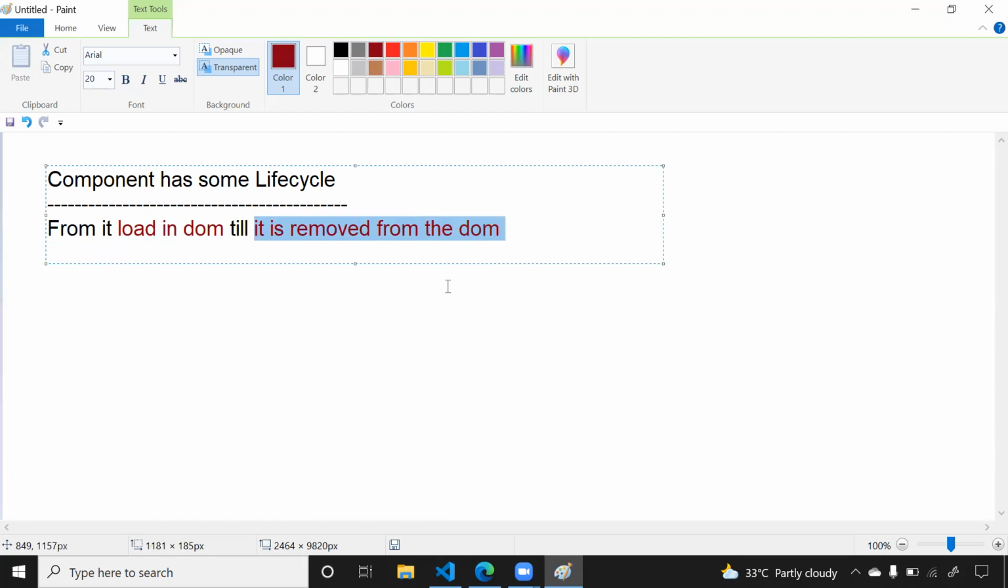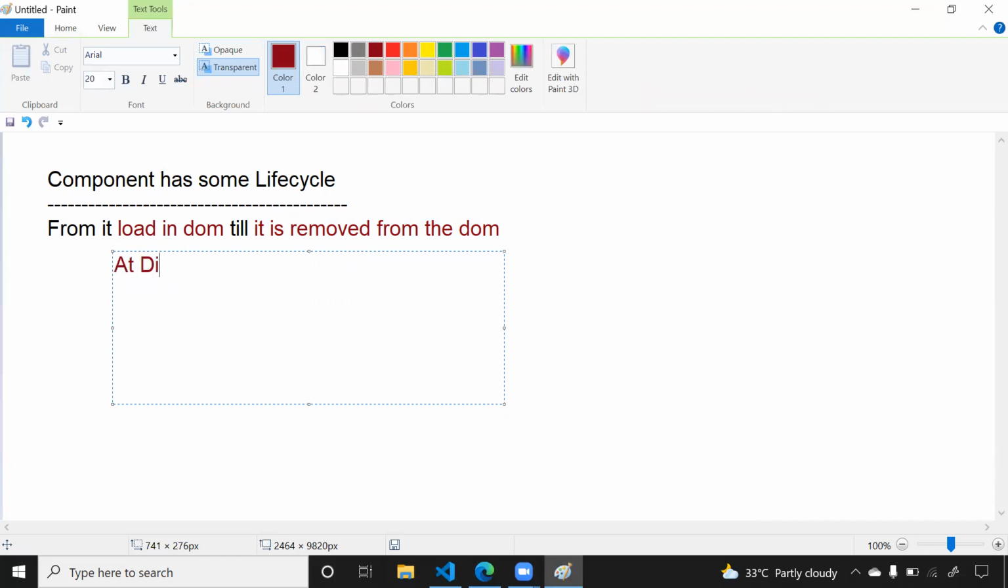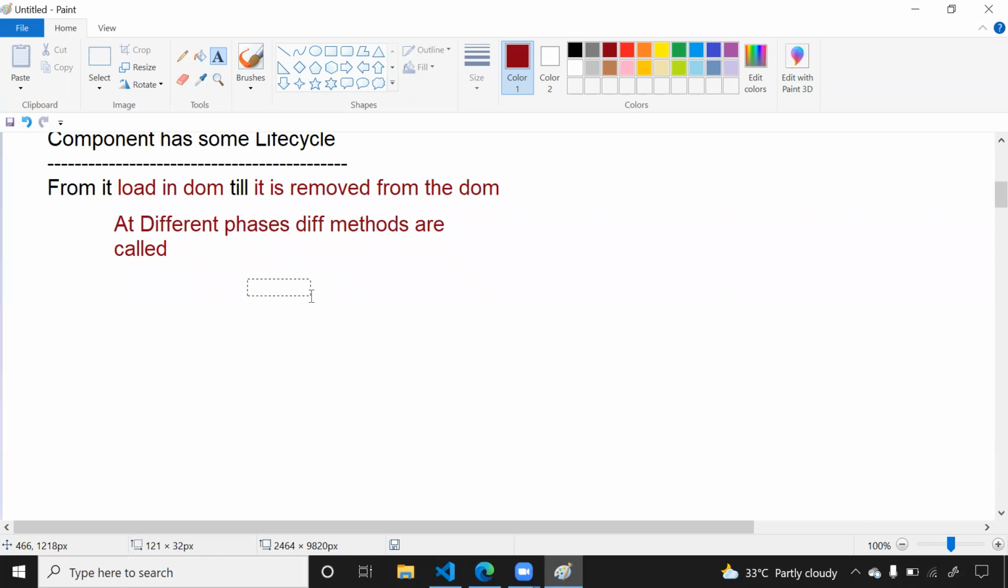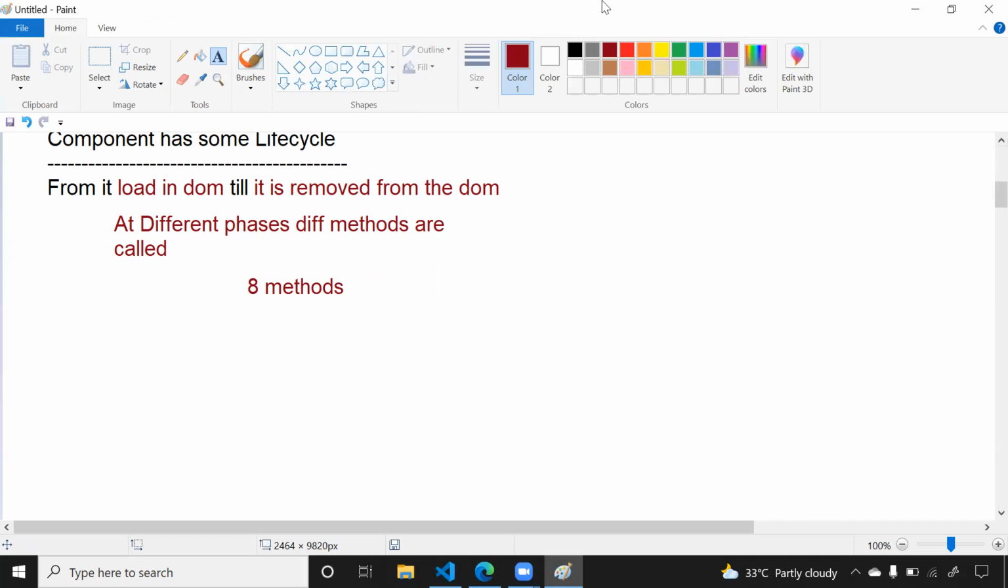Whenever a component goes through its life cycle, different methods are called at different phases. During the life cycle of your components, there are some predefined methods which are called at certain phases and in a certain order. So what are the different methods called during the component life cycle? We need to understand this. Basically, there are totally 8 methods.